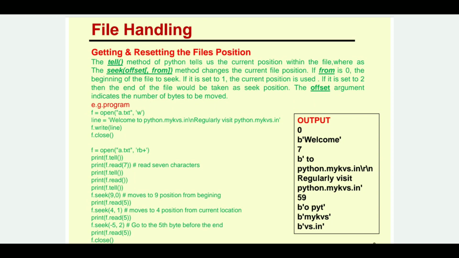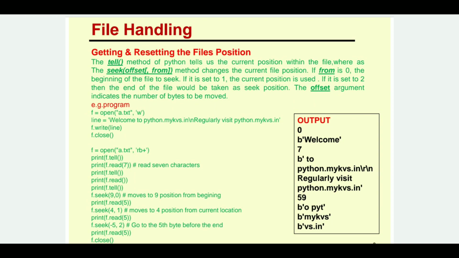And the second argument to the seek function is from. This from can have one of three values: 0, 1 or 2. 0 means I want to move these many bytes from the beginning. If I have this value as 1, that means from the current position, wherever the file pointer is, from there onwards I can move that number of bytes. And if the from argument is 2, that means from the end we have to move back and read that number of bytes from the file.